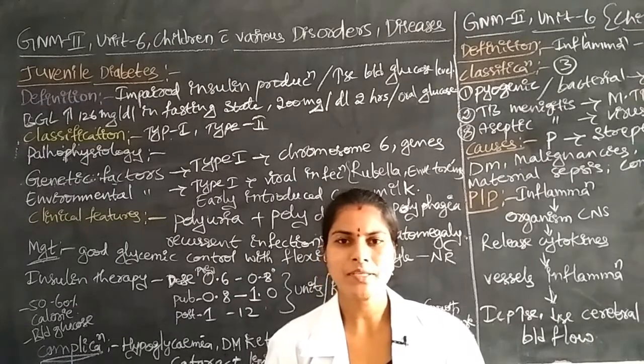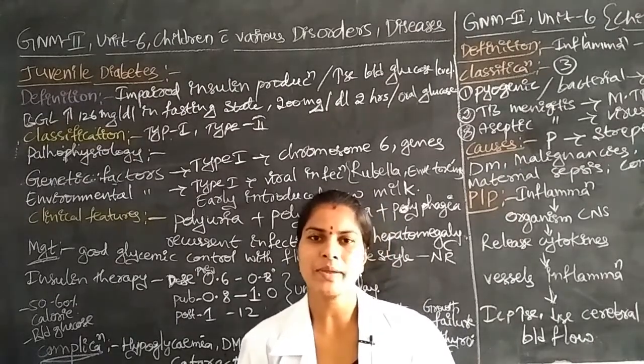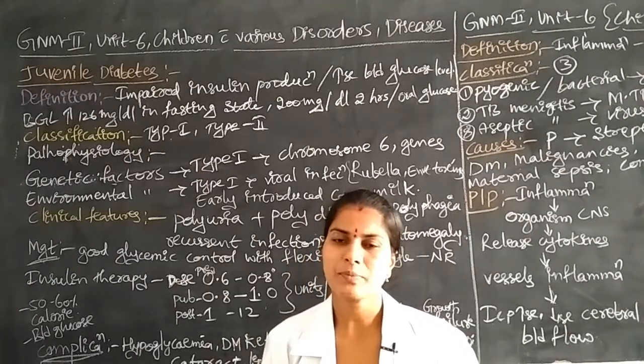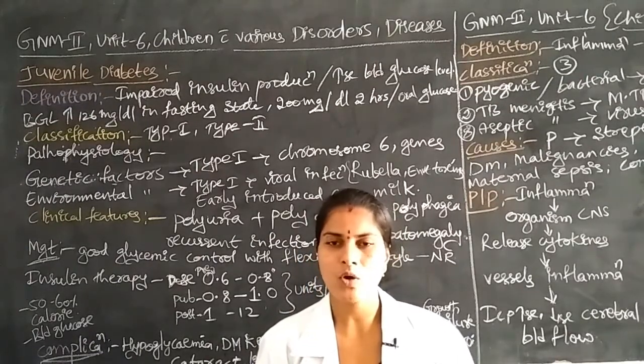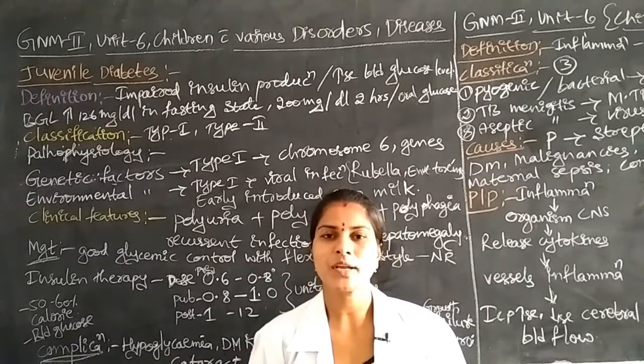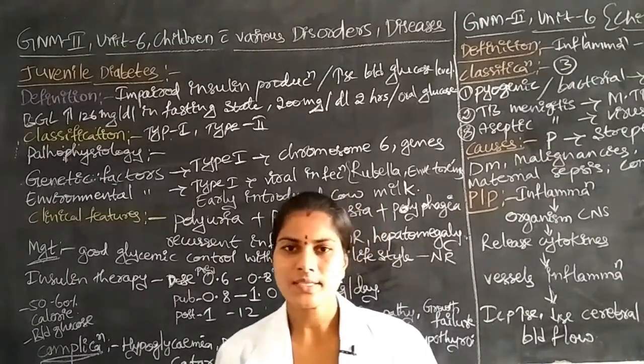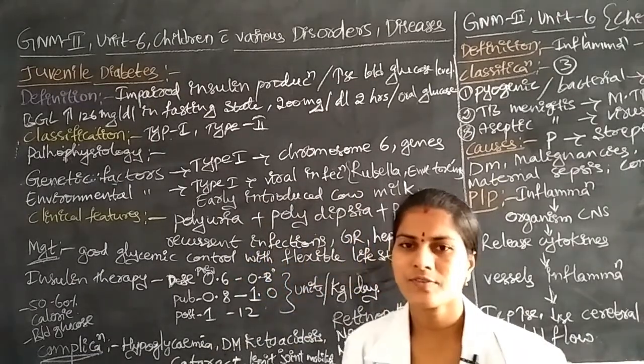In this state, when the mother is not alive, for protection of the children we have to introduce cow milk. Due to these reasons also, the children may be prone to get juvenile diabetes. These are the reasons for juvenile diabetes.